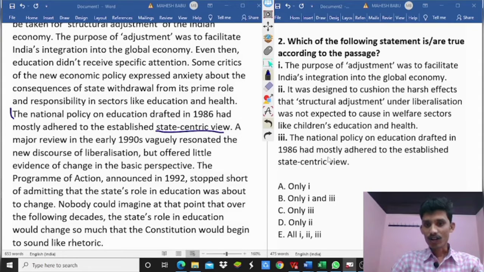Yes, so the third option is right. The statement is true according to the passage.